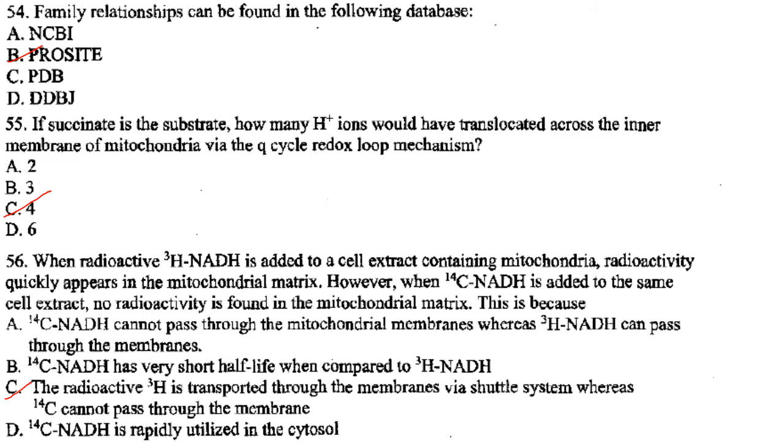The next one. If succinate is the substrate, how many H positive ions would have been translocated across the inner membrane of mitochondria via the Q cycle redox loop mechanism? So transfer of the first electron results in the free radical semiquinone form of the Q, and transfer of the second electron reduces the semiquinone form to the ubiquinol form. And during this process, 4 protons are translocated from the mitochondrial matrix to the intermembrane space.